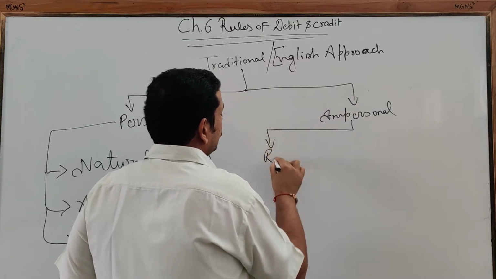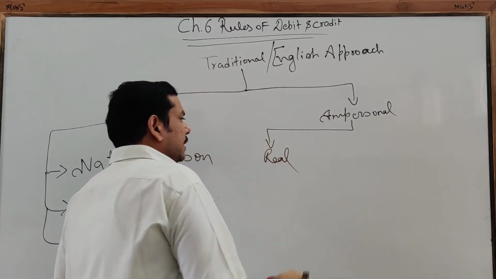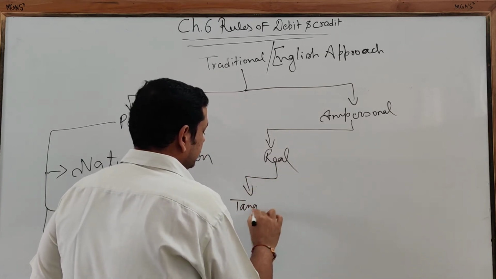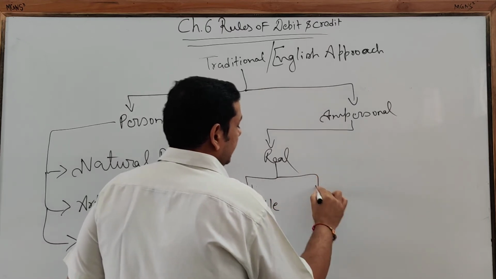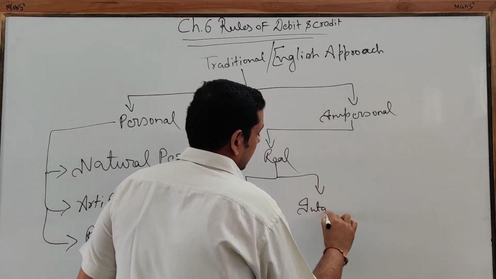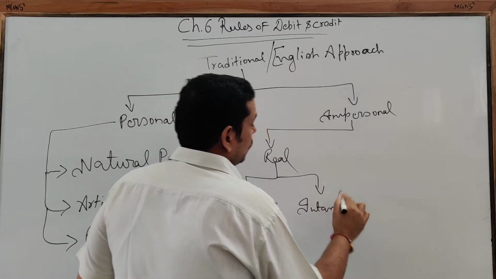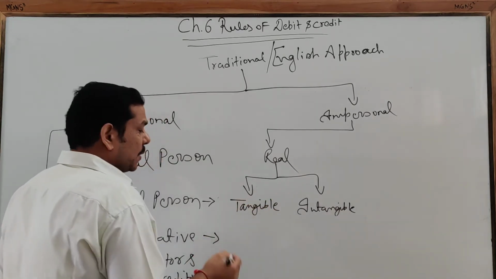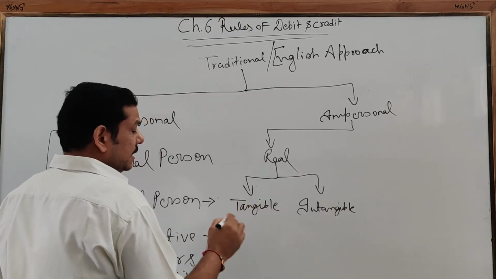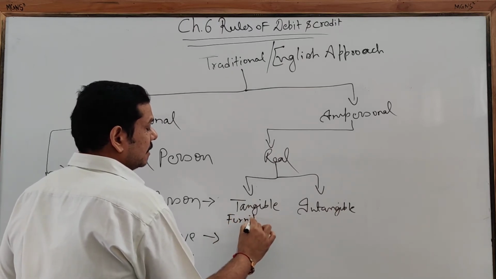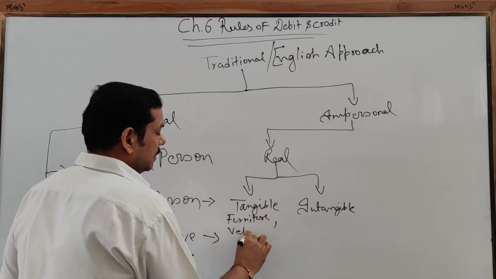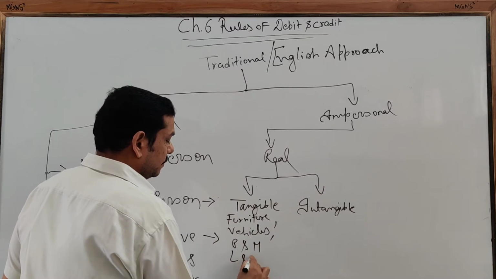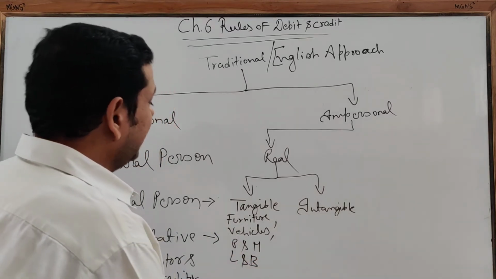So impersonal account is of two types, real and nominal. Real is again divided into two parts, tangible real and intangible. These two words are the same which I taught you in chapter 2, basic terms. Tangible real account means all lifeless properties, clear? Fixed properties, like furniture, vehicles, plant and machinery, land and building. All these lifeless properties will come under tangible assets.